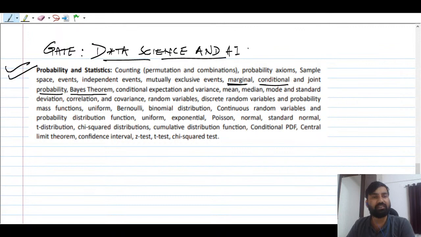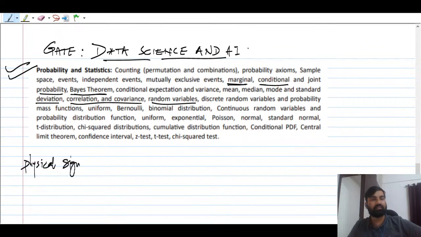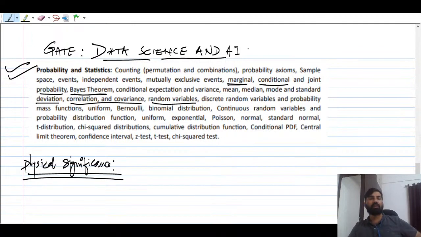You see, they have mentioned everything, like Bayes theorem, the conditional expectation and variance, and the mean, median, mode, standard deviation, correlation and covariance, and random variables. Their physical significance we also have to take a look at, with real-world problems. So how is this probability important for you?